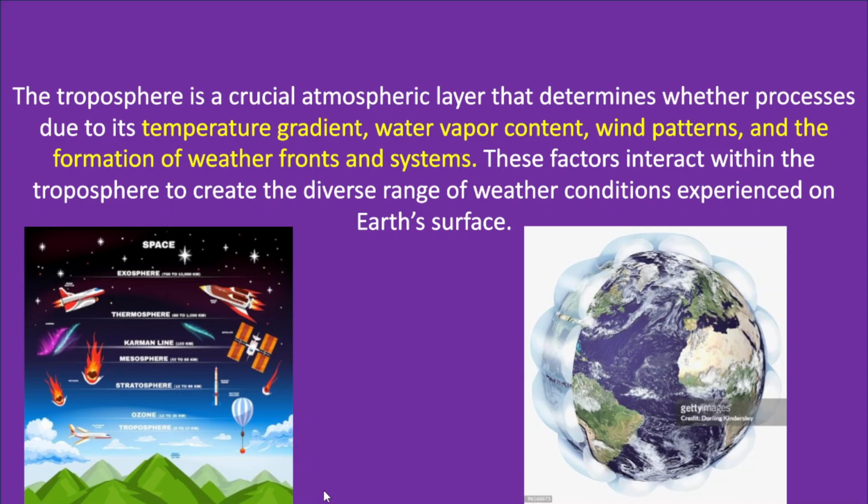Now in the conclusion, you just have to conclude whatever you have mentioned in the body part of the answer. So there is no doubt that the troposphere plays the most crucial role in the entire atmosphere. This is the most crucial atmospheric layer that determines the weather processes, like temperature gradient, water vapor content, wind patterns, and formation of weather fronts and other weather systems. So all these factors don't work independently, but they interact with each other in the troposphere.